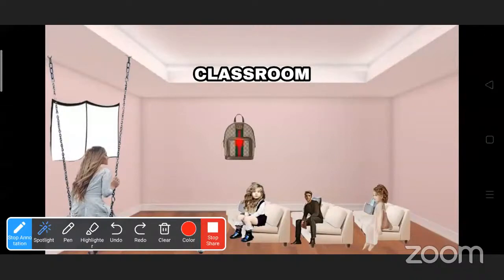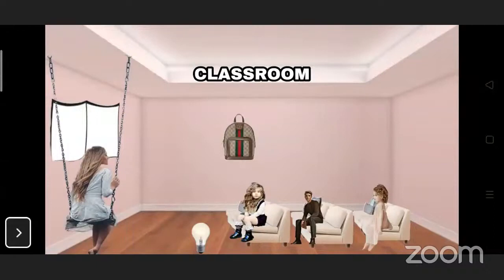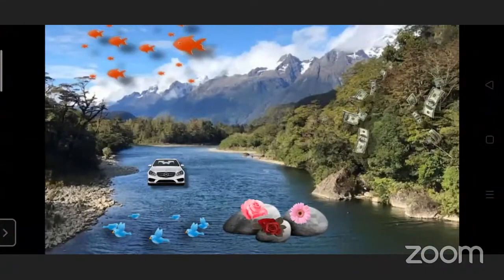And what is this? Bag. Yes. Where is the bag? The bag is hanging on the wall. Yes, the bag is hanging on the wall. And have you seen the light in this picture? Electric bulb or something? Where is it placed? On the floor. Light is on the floor. Yes, but exactly the things we keep there, where is it showing? Do we keep the things there? No, teacher. Okay, in this picture, what do you see?